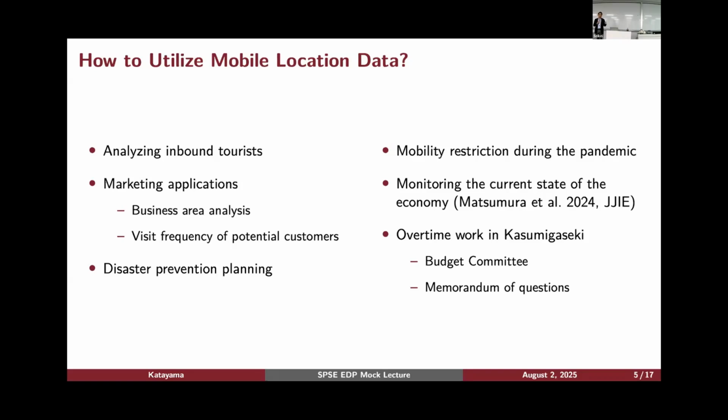For example, Bank of Japan people are using this mobile location data to infer the current state of the economy. For example, if we look at the number of people at shopping malls, if you see more people at the shopping malls, maybe you can say that, well, maybe we are in a good state. We can look at those industrial areas where manufacturing is located.